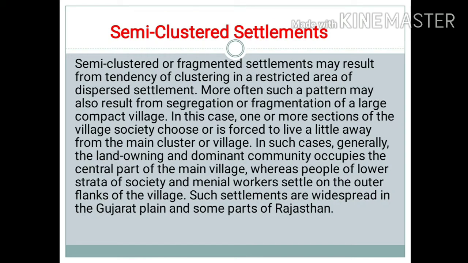Second one is semi-clustered rural settlements or fragmented rural settlements. So semi-clustered rural settlements may result from tendency of clustering in a restricted area of dispersed settlement. More often, such a pattern may also result from segregation or fragmentation of a large compact village. In this case, one or more sections of the village society choose or are forced to live a little away from the main cluster or village.